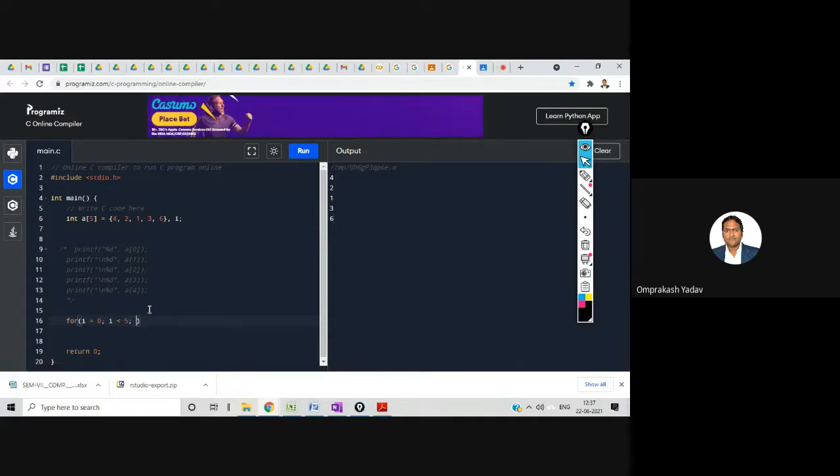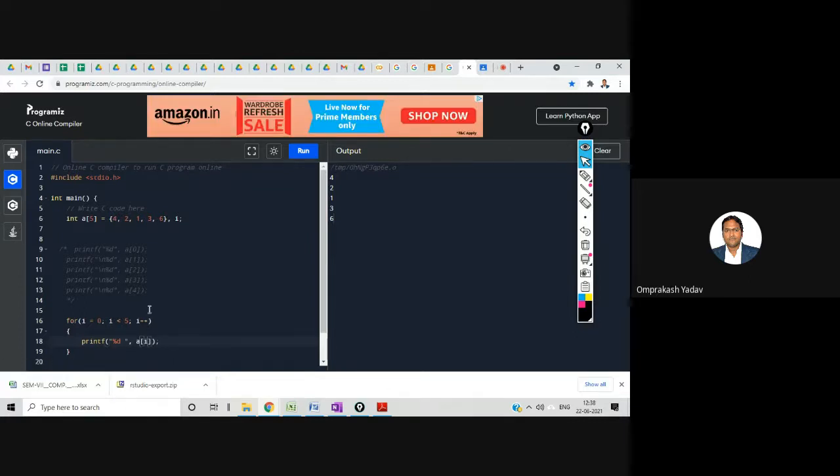Because 0 to 4, so 5 elements will be there, right? i less than 5, i plus plus, and what I want to display is printf all the array elements. So I'll say %d, I'll give one gap, okay, I want to display in the same line, and I'll say a of i.